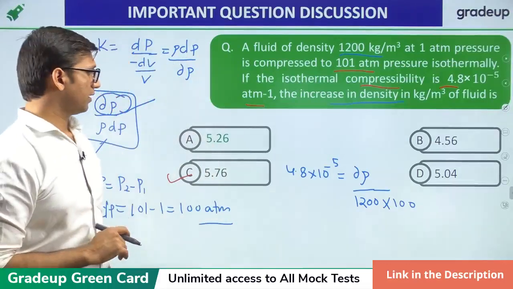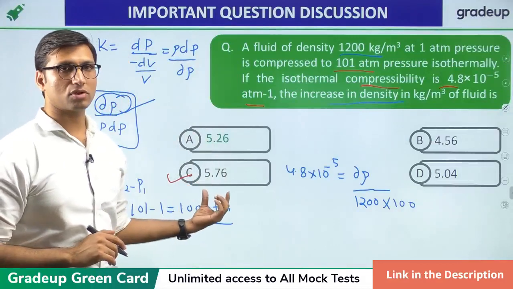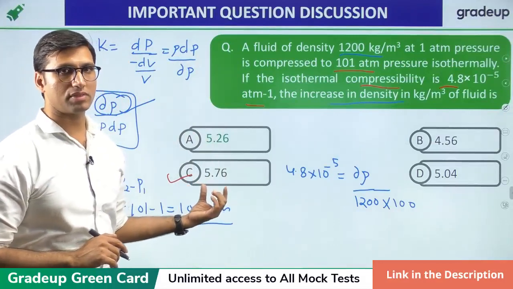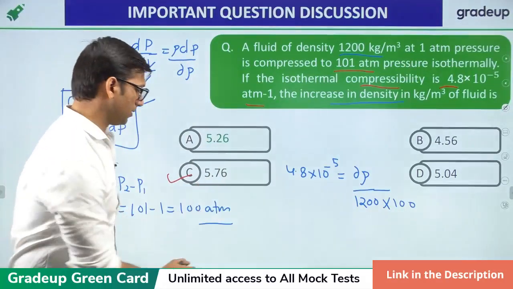Yes, so the correct answer for this question is option C, that is 5.76 kg per meter cube.